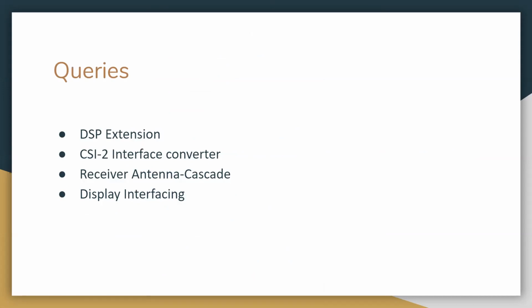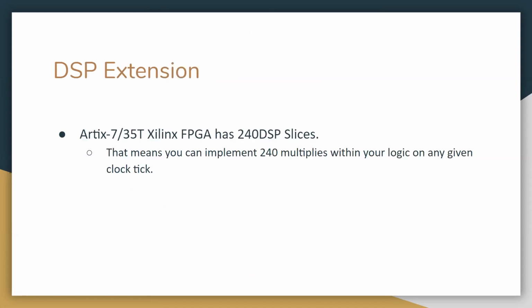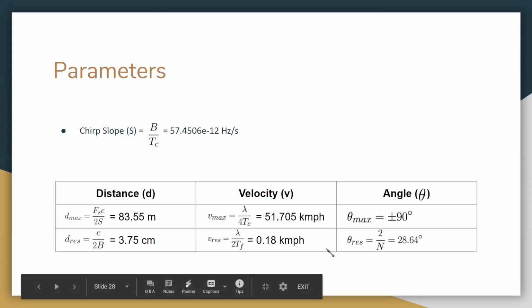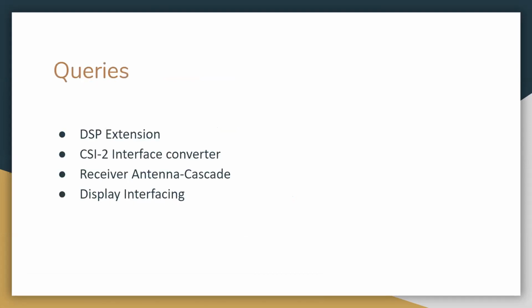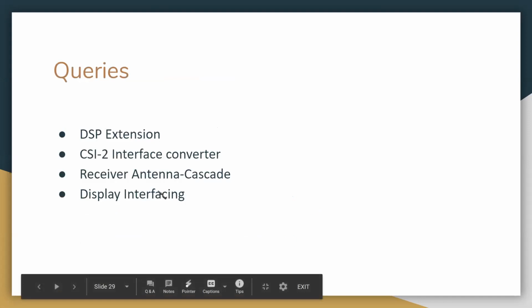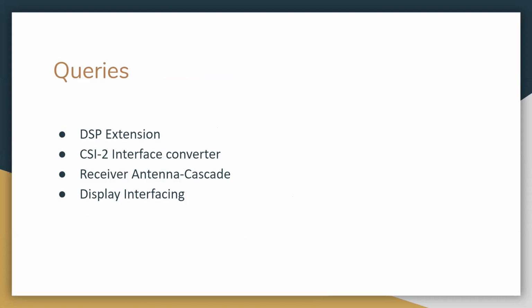Yeah. Okay. And for improving the resolution, we'll need more receivers. For that we can go for cascading also. And after processing we need a display.